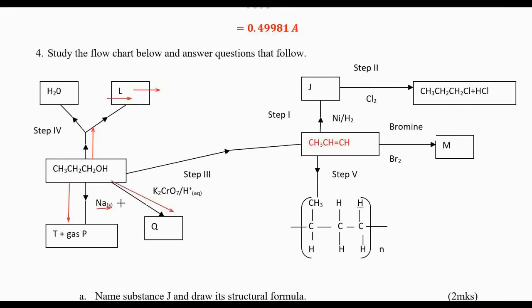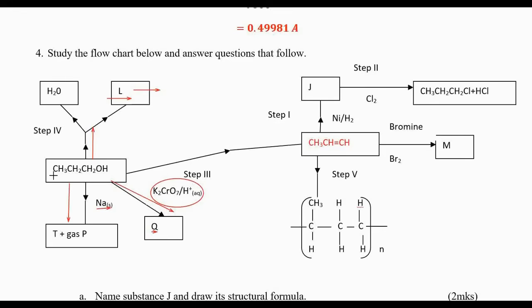Now we remain with this coming down here. They forgot to write the step. Could it be step 7? So we are forming Q, and we are adding acidified potassium dichromate. Acidified potassium dichromate is an oxidizing agent. So propanol is undergoing oxidation to form Q. Oxidation, remember, is an addition of oxygen.